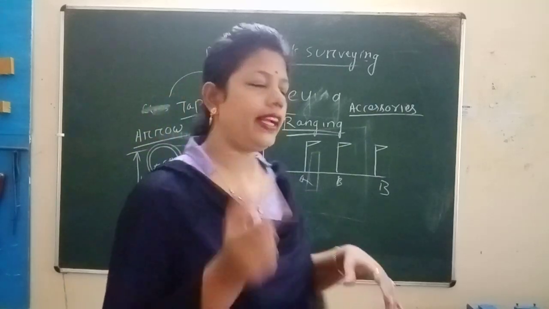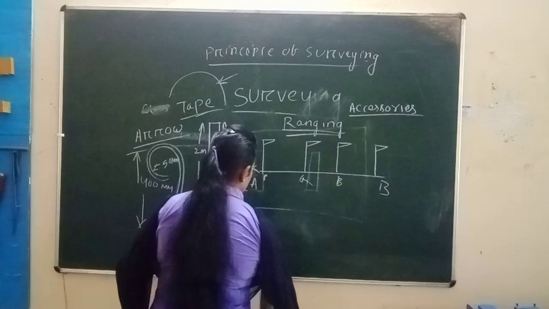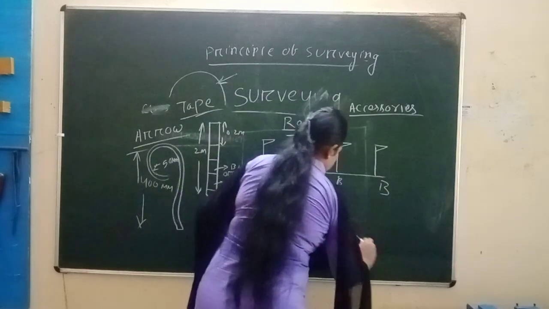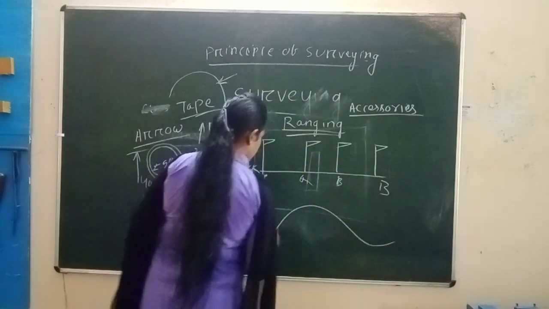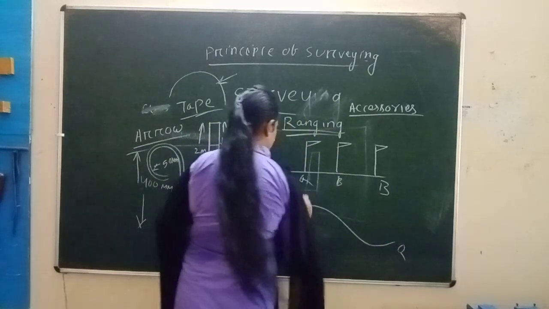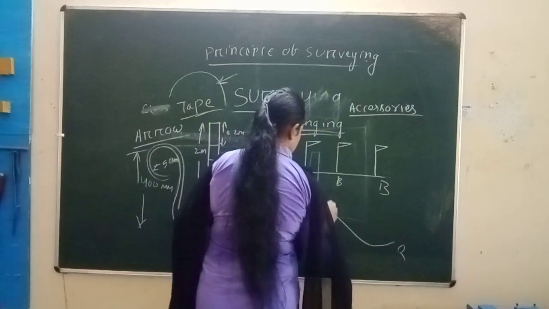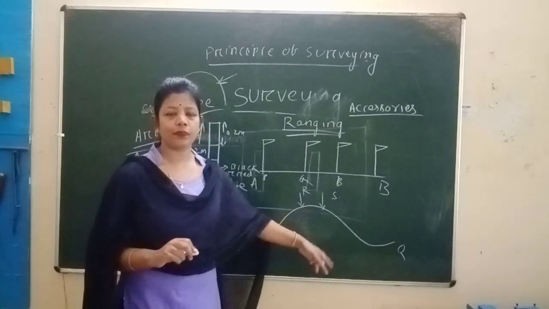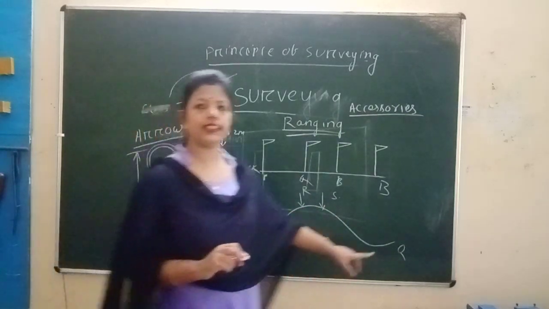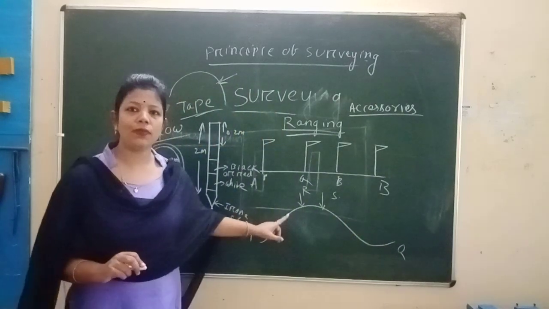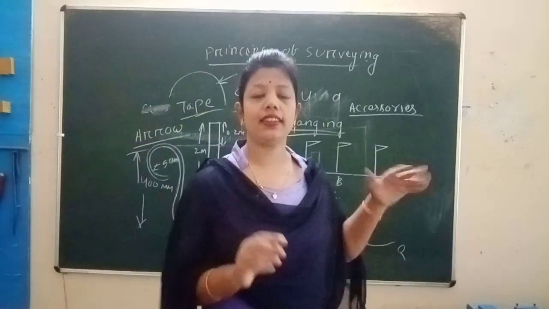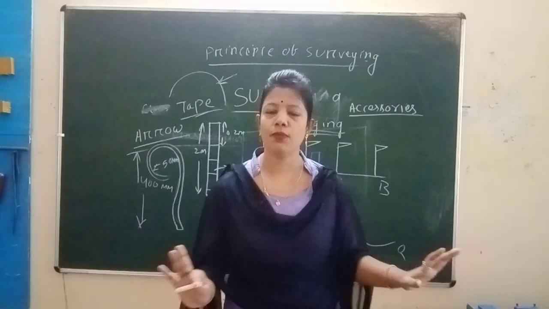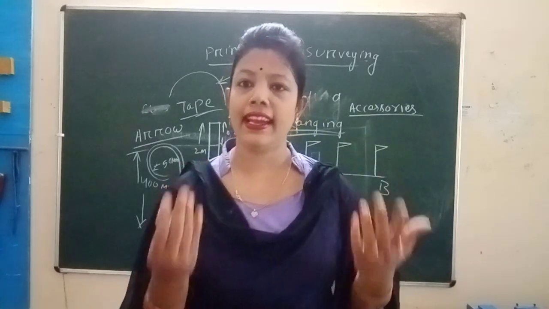Next we go to indirect ranging. This is a point, this is a point, and this third point is not visible. If the point is not visible, that is called indirect ranging.